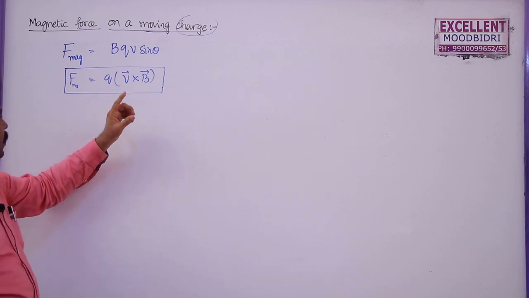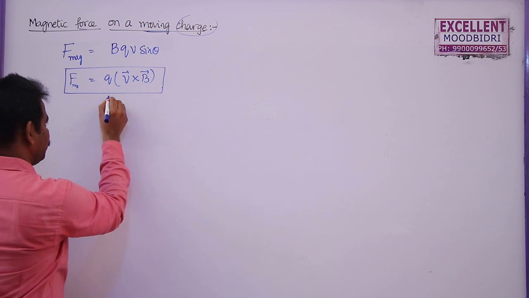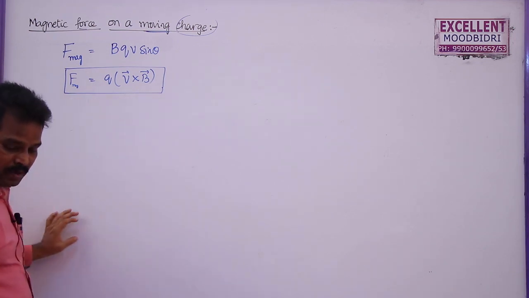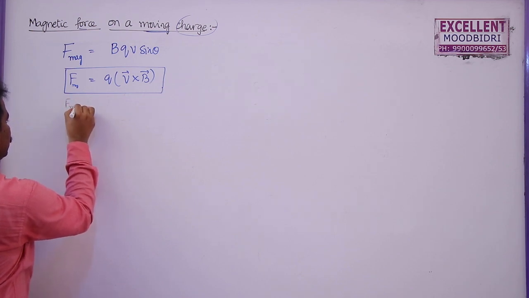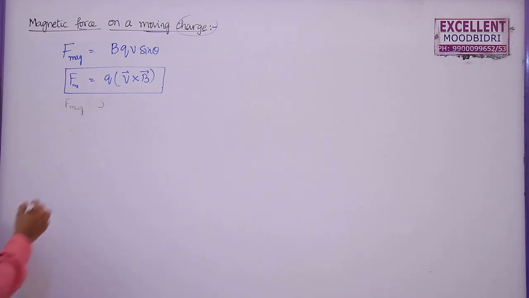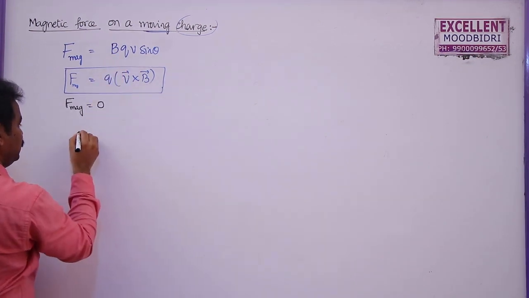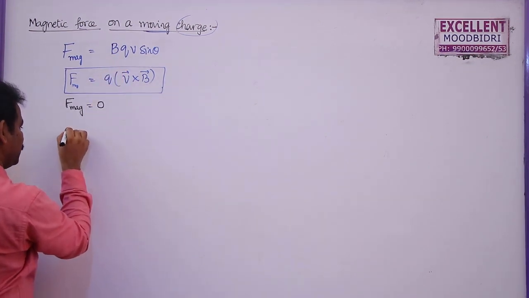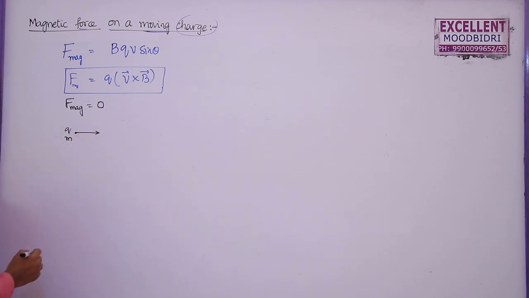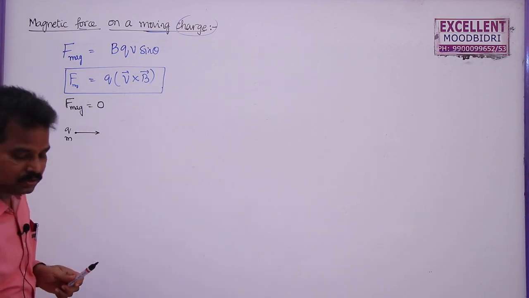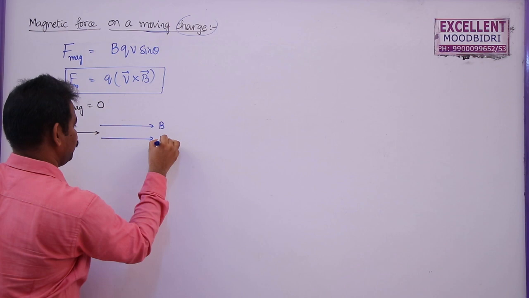Based on this one, when will this magnetic force become zero? So this magnetic force may be zero if... Now suppose a charged particle of charge q and mass m enters into a magnetic field parallel to this field. So this is the magnetic field, these are the magnetic field lines.